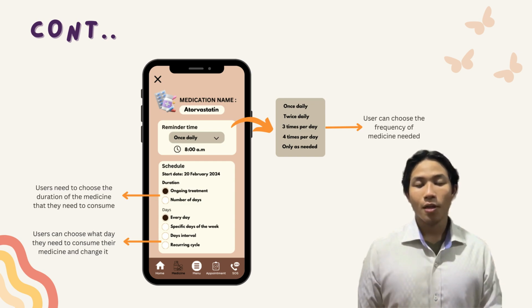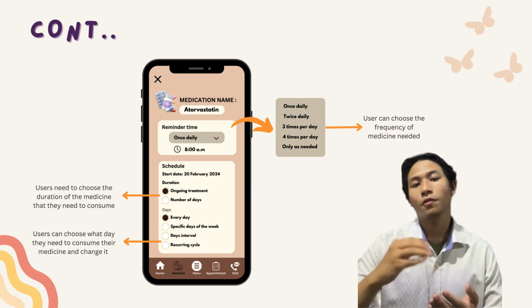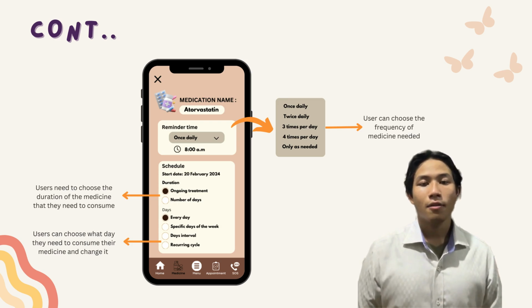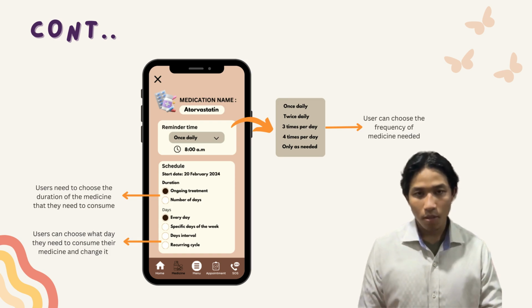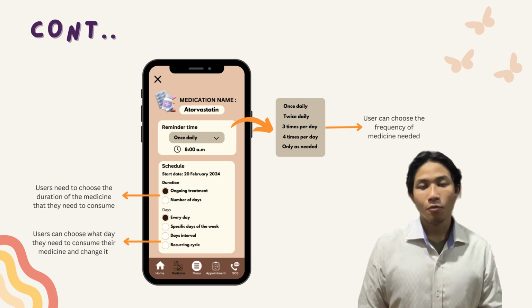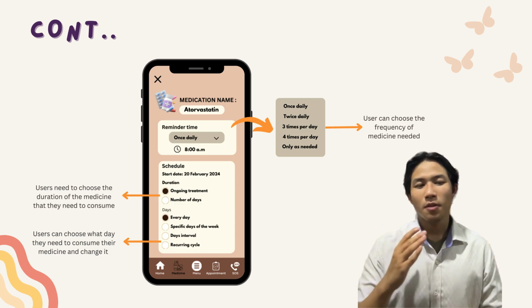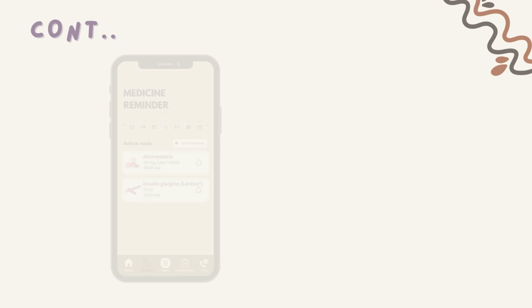After that you can put the schedule. So maybe you can start from the date of 20 February to a certain date, and you can put the duration of it. So maybe ongoing treatment or number of days. And after that you can see there's days, so maybe you have to consume every day, specific days of the week, or day interval, recurring cycle.